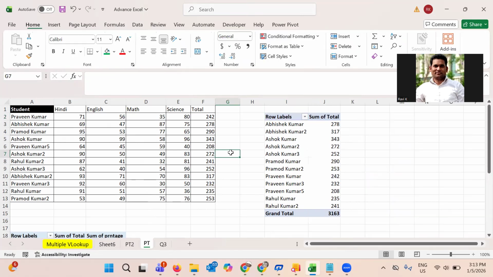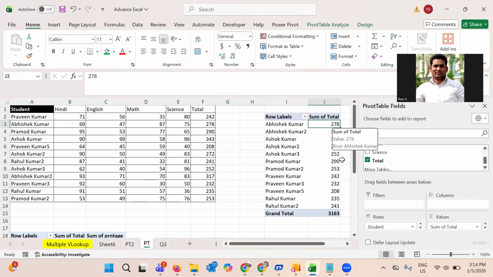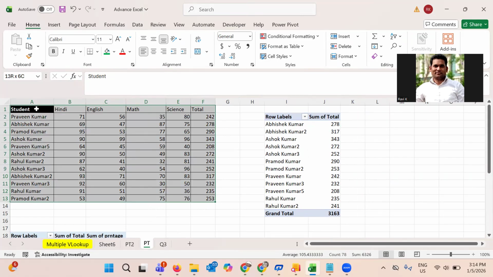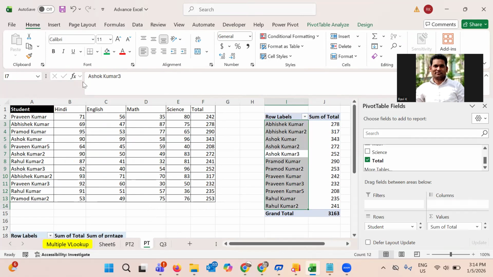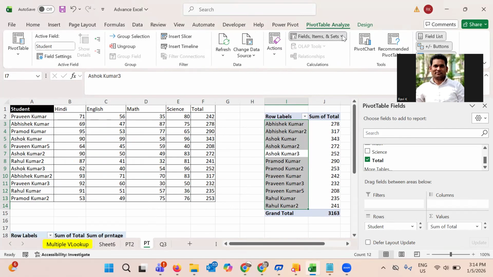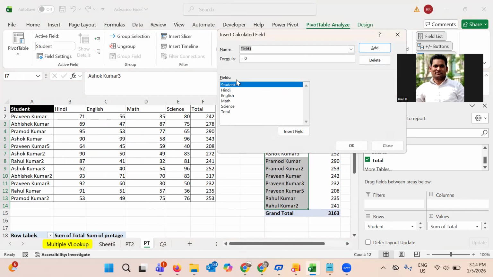Okay. Now we have to calculate the percentage. So assume that this is out of 500, Abhishek has got 278, but I want to get the percentage. Here in the raw data, we don't have a percentage column. So we have to find that. In that case, the calculated field will be used. So I'm going to use the calculated field again here. So this is the calculated field.